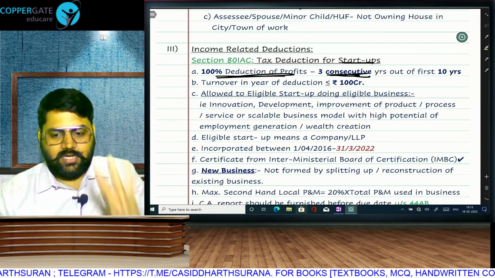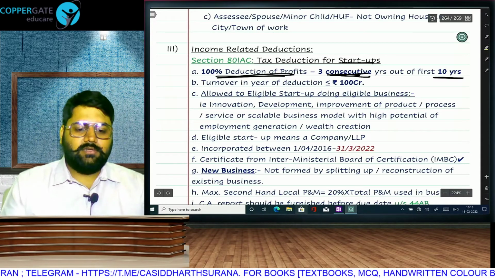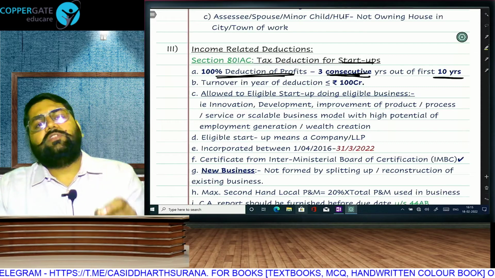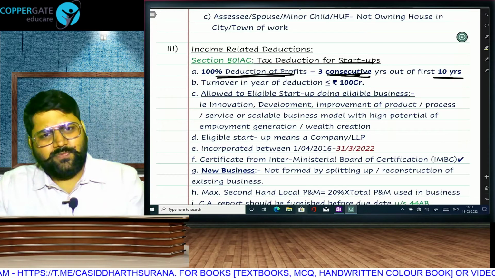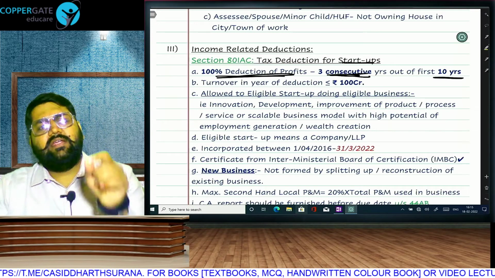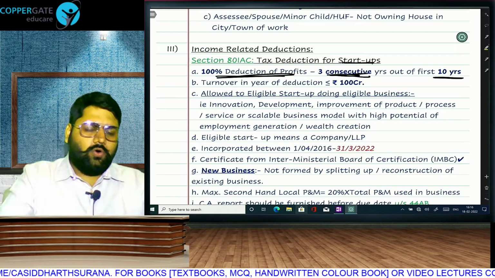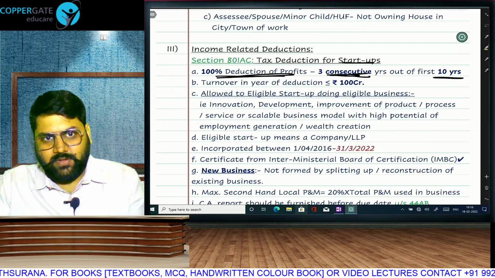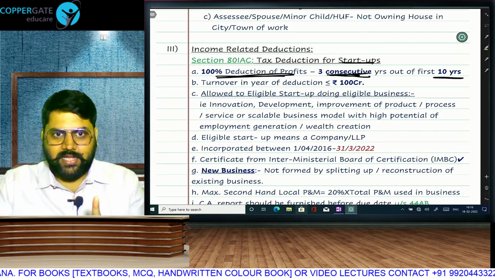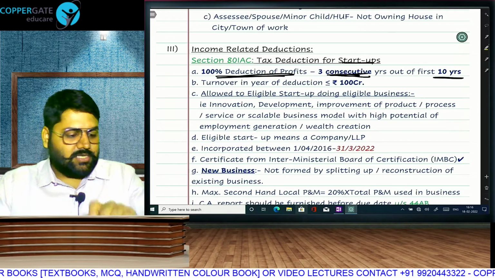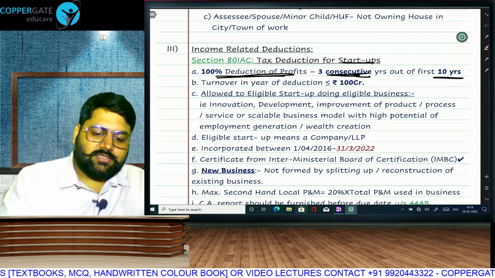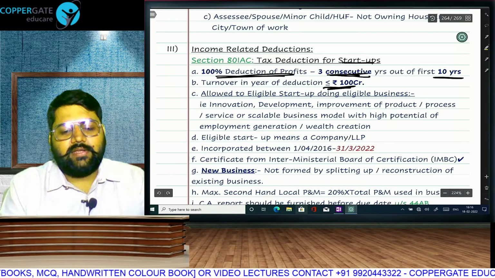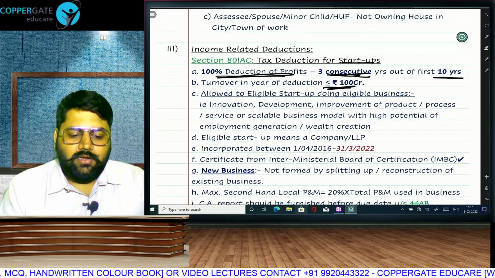No. 3 consecutive out of first 10 years, 100%. So 1, 2, 3, 2, 3, 4, 3, 4, 5, 4, 5, 6, 5, 6, 7, 6, 7, 8, 7, 8, 9, 8, 9, 10 are your only options. 3 years continuous out of first 10. You cannot take 11, 12, 13. Out of first 10, 3 continuous years. And whichever year you are taking deduction, that year's turnover should be up to 100 crore.